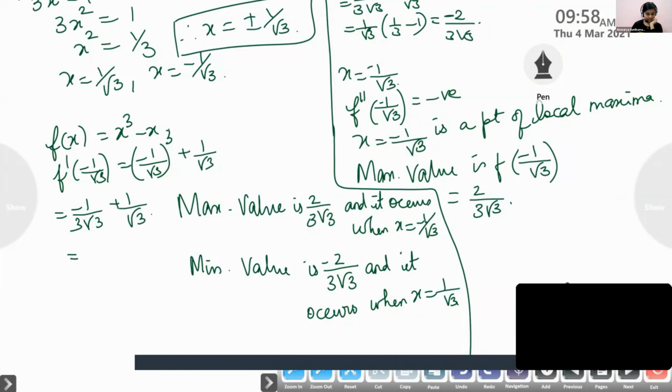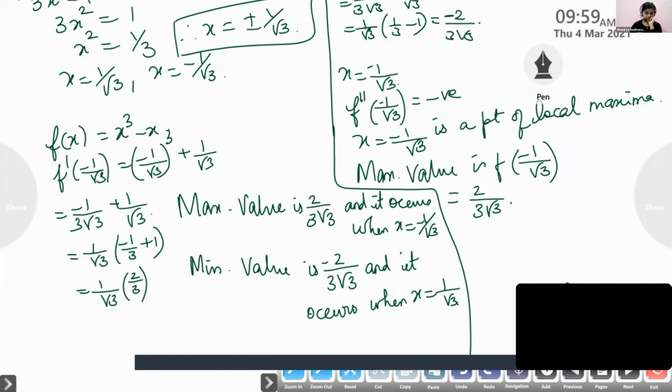So when you take the LCM, what you will get? If I take 1 by root 3 as common, minus 1 by 3 plus 1. So what is the answer? Is it 2 by 3 root 3? Yes, ma'am. Here we have cube.